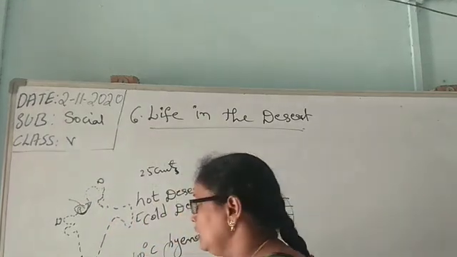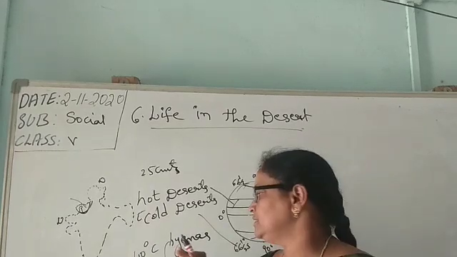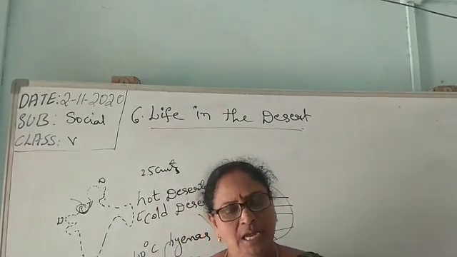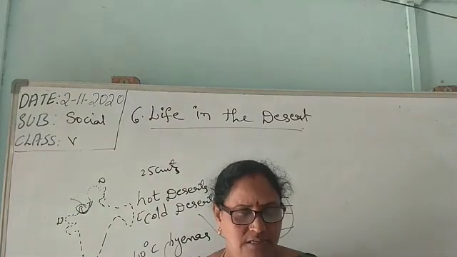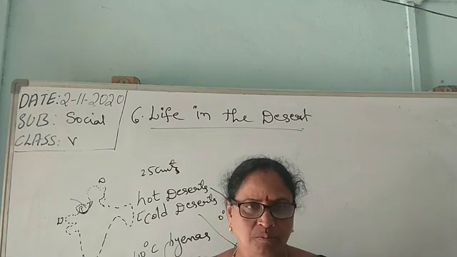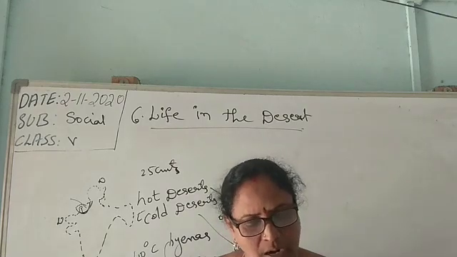Okay, we can find these in the desert areas: hyenas, foxes, gerbils, hedgehogs, and insects like spiders and scorpions. Those animals and insects we can find in the desert area.